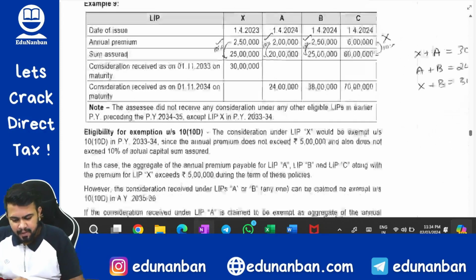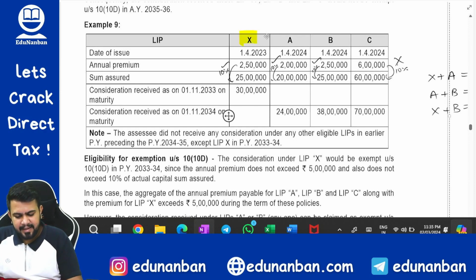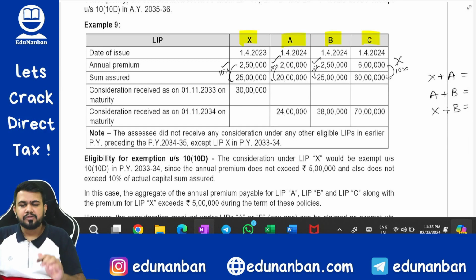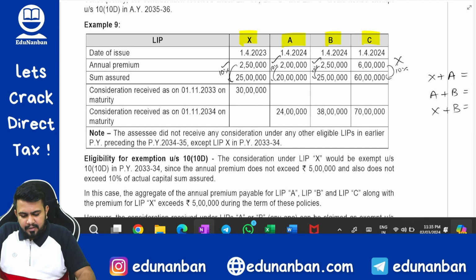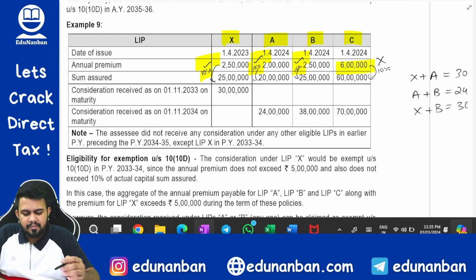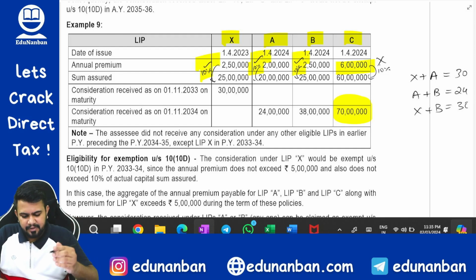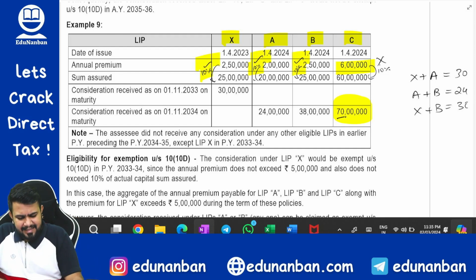Okay. Now next example, similar case, X, A, B, C. Here also 4 policies are there, right? In the first policy, within limit within 5 lakhs, second within limit within 5 lakhs, third one also within limit within 5 lakhs, fourth one is more than 5 lakhs. So the fourth one's maturity value automatically is going to be taxable. So this is taxable, we know.